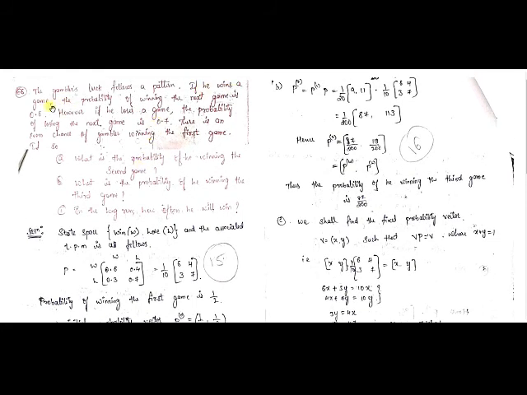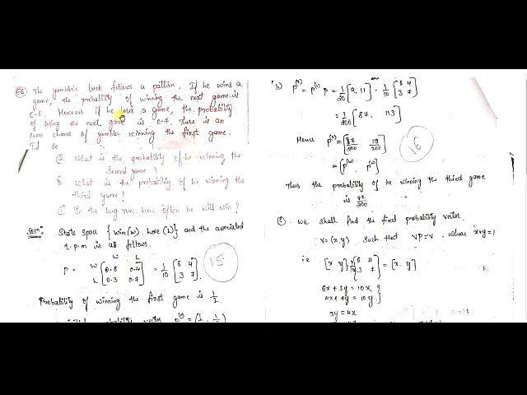If he wins the game, the probability of winning the next game is 0.6. See, they have given the probability of winning the next game. So in the next game, the probability of winning is given, and it is 0.6. Then what is the probability of losing the next game? Obviously it is 0.4, because the complete row, if you add it, the sum will give you 1. So it must be 0.4 only.